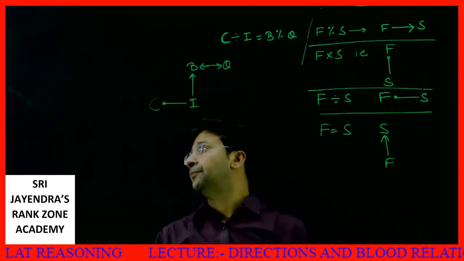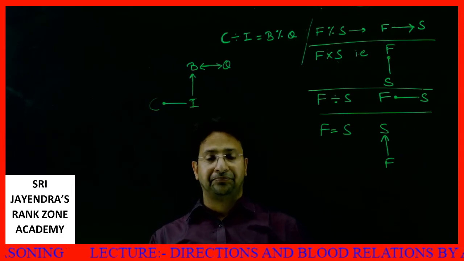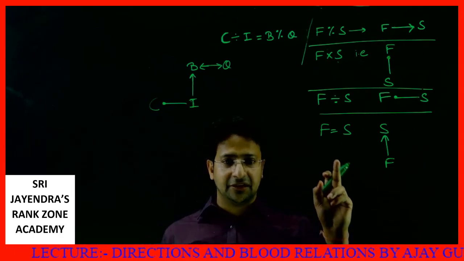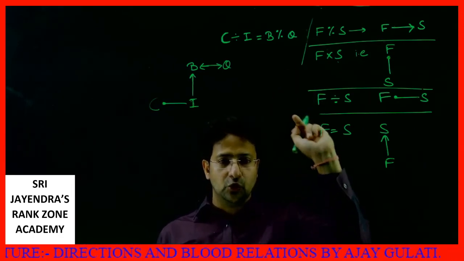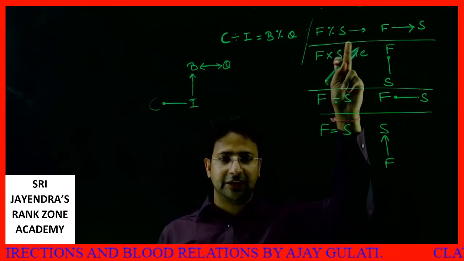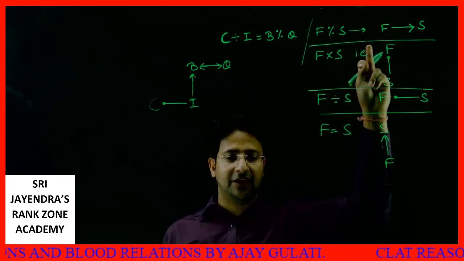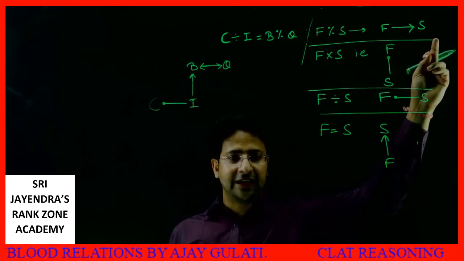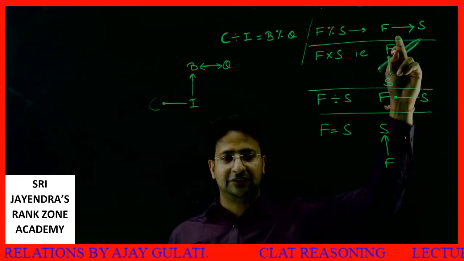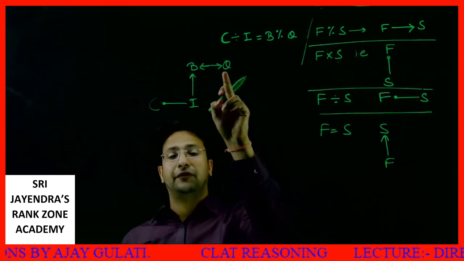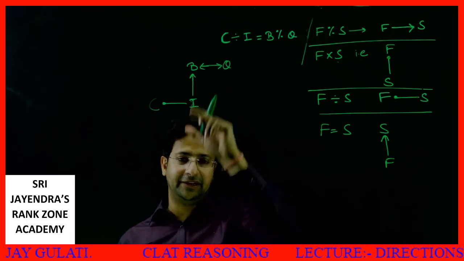And the last thing is B percentage Q, that way we can say second is the brother of first, so Q is the brother of B, this way.